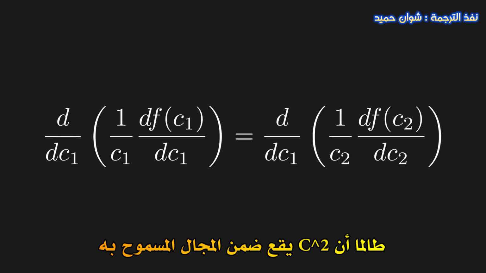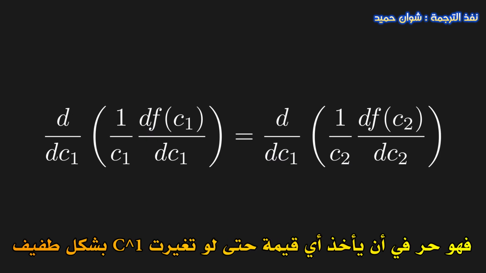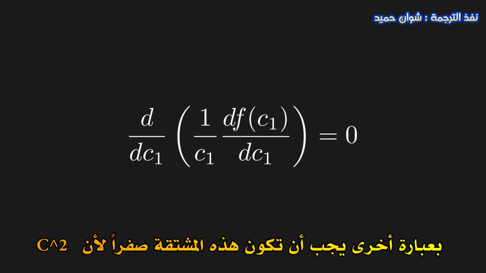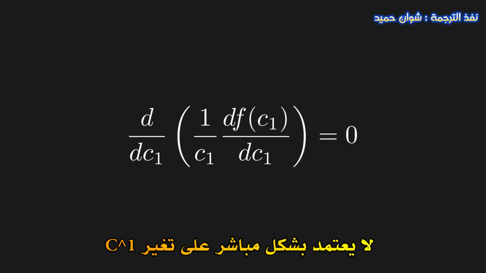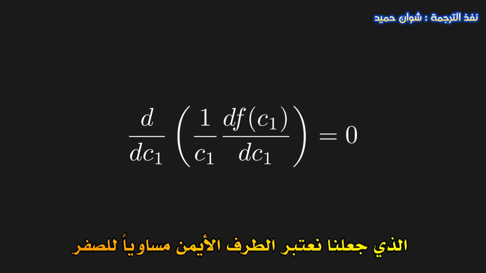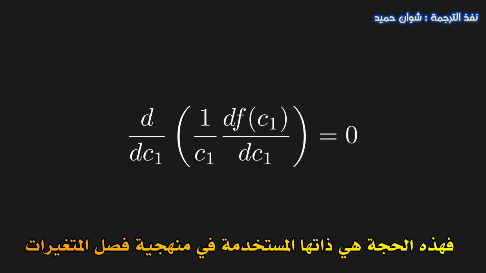Well, as long as C2 is within the allowable range, it doesn't change at all. It's free to be what it wants even if C1 changes by a bit. In other words, this derivative must equal 0, since C2 doesn't directly change when C1 changes. This is another really subtle argument, and it's the key to finding F. So take a second to make sure you really understand why we were able to say that the right-hand side must be 0. If you've ever taken a course on partial differential equations, this is the same argument used in the separation of variables technique.